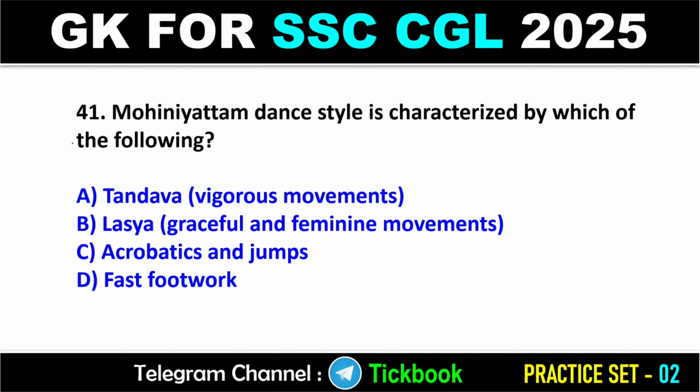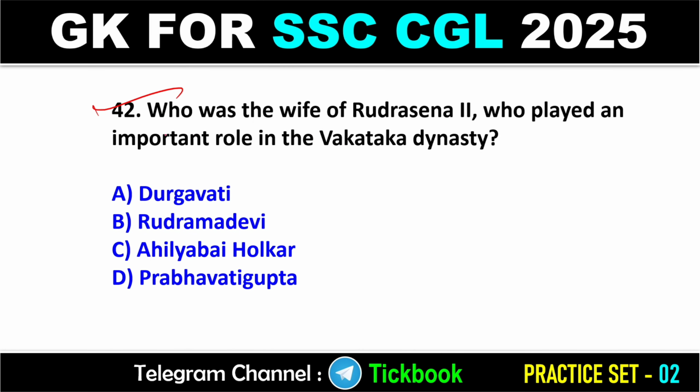41. Mohiniyattam dance style is characterized by which of the following? Mohiniyattam is a classical dance of Kerala. And option number B is the right answer, lasya, graceful and feminine movements. 42. Who was the wife of Rudrasena II who played an important role in the Vakataka dynasty? First of all, Rudrasena belonged to the Vakataka dynasty, and the wife of Rudrasena II is option number D, Prabhavati Gupta.